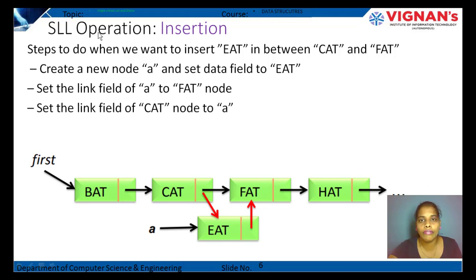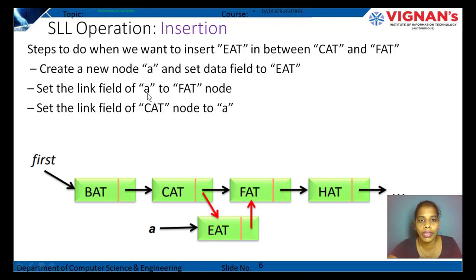Single linked list, the first operation, insertion. Let us see how the elements are inserted in the linked list. When we want to insert eat in between cat and fat elements, create a new node and name it A. Now here we have created a new node named A, and the data field is set to eat. Why? Because the data eat should be inserted in between cat and fat.